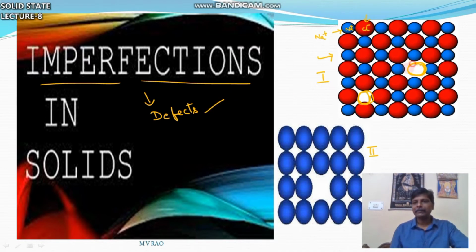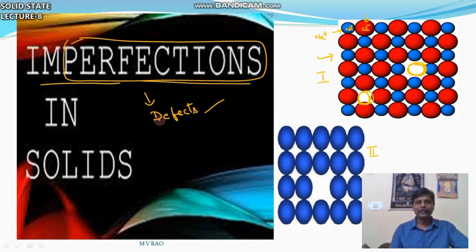Instead of that, if these two also are filled with the same type of ions, that type of crystal is called perfect. Perfect solid means no defect. The opposite of perfect is defect. In the second structure you can see 5 atoms here, next 5 atoms, here 4, and here 1 atom is missing. If this atom also is there, the same type of atom, then this is also perfect. Now it is not perfect. This solid has imperfections.